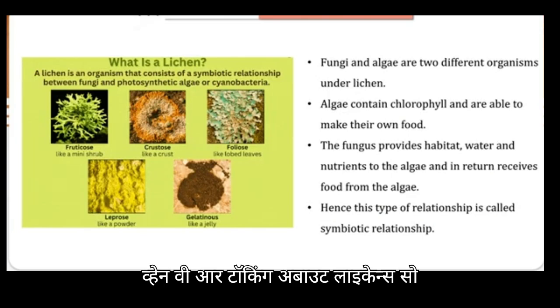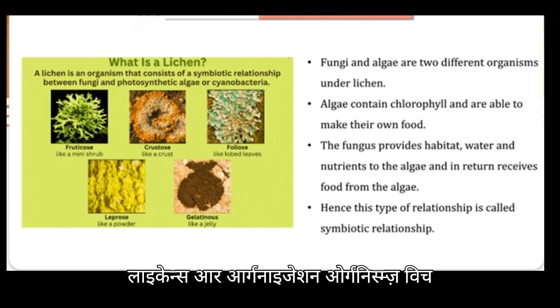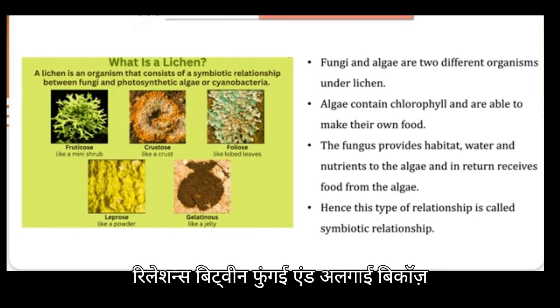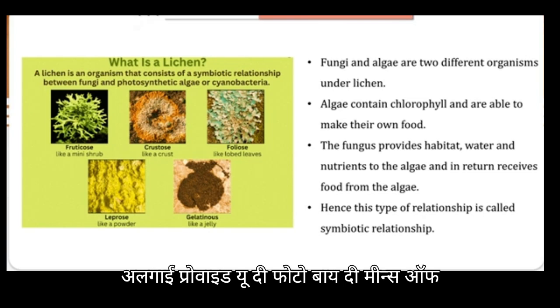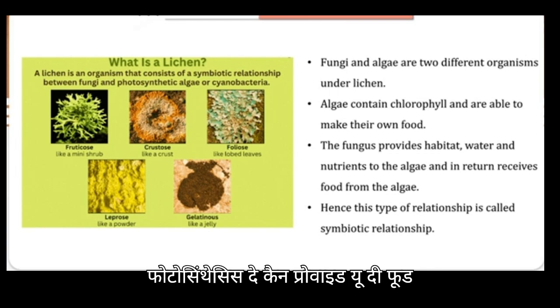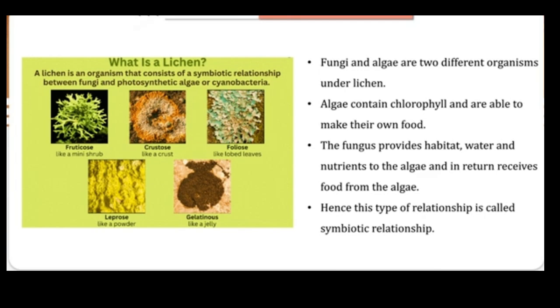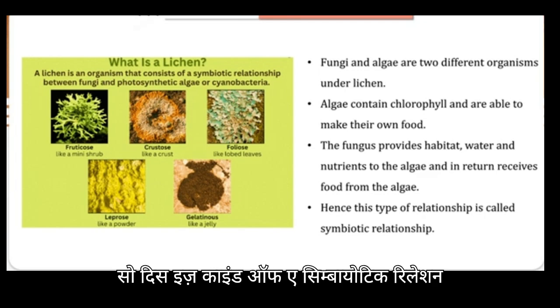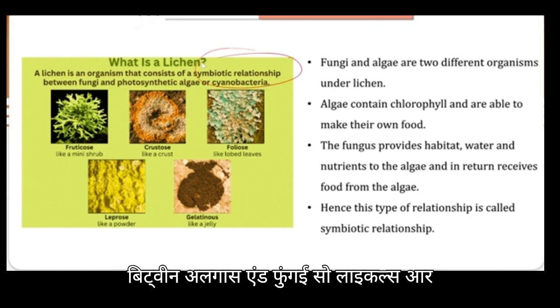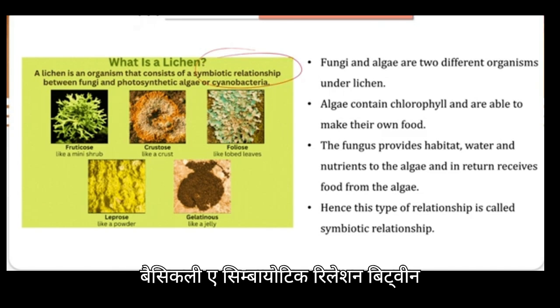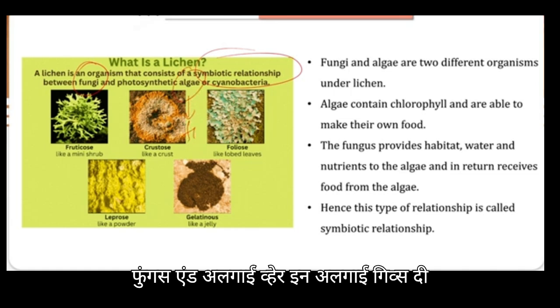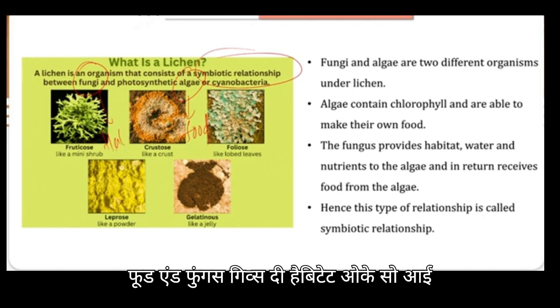Now, when we are talking about lichens, lichens are organisms which consist of a symbiotic relation between fungi and algae, because algae, by means of photosynthesis, can provide the food. And the fungi are providing the algae a place to live, or a habitat. So this is a symbiotic relation between algae and fungi, wherein algae gives the food and fungi give the habitat. I hope this is clear.